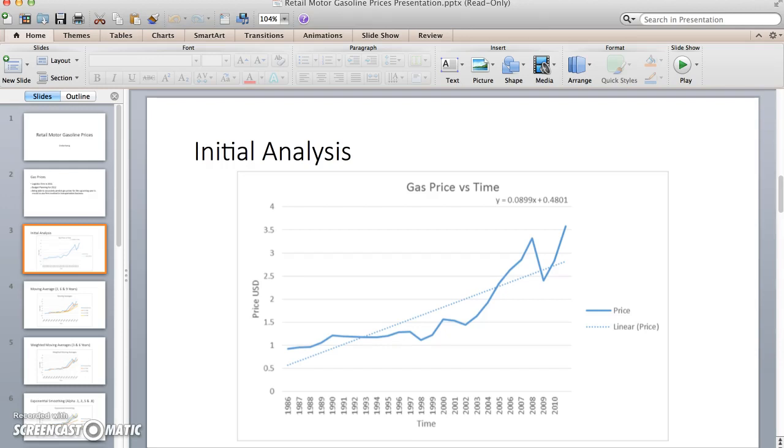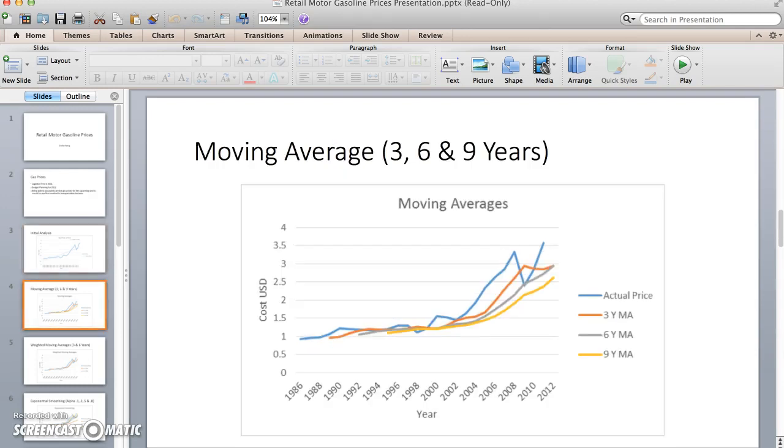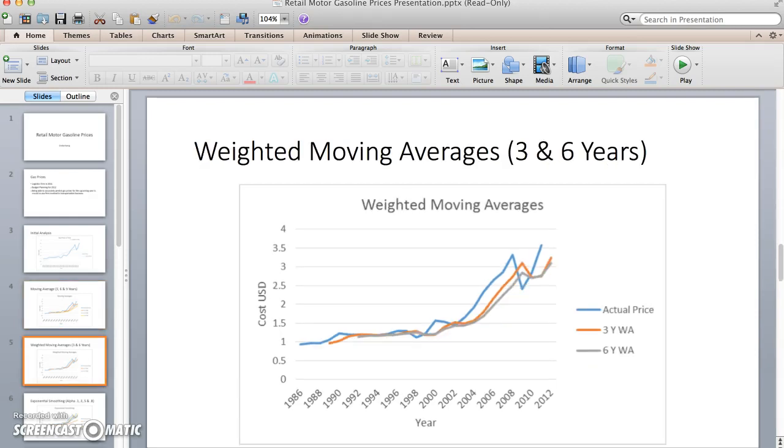So I started out with some smoothing methods, and I started with a moving average of 3, 6, and 9 years. And here in this graph, you can see that the more years I take into consideration, the smoother the model gets and less responsive to sudden changes in prices. After that, I did weighted moving averages of 3 and 6 years. And here you can see that both those models are more responsive to changes in prices, and that is because more weight or more importance is put on recent occurrences.